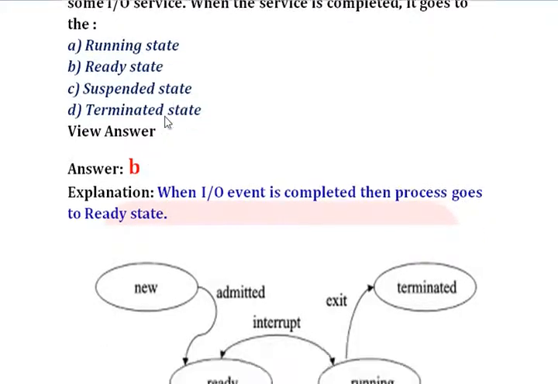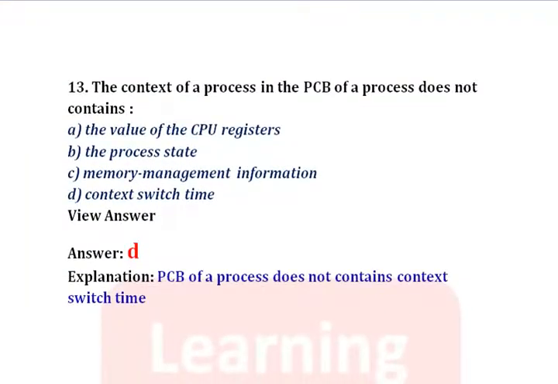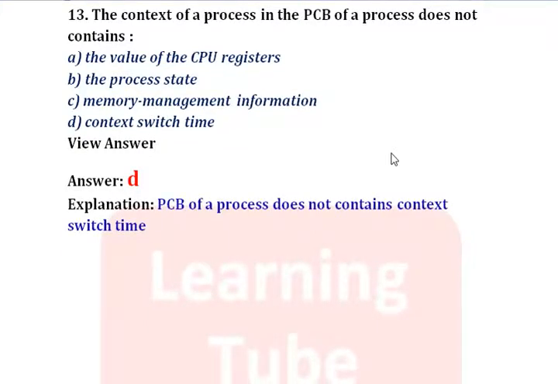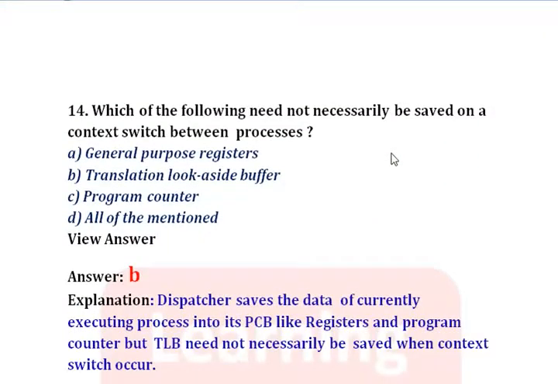Now the next question, question number 13. The 13th question is: the context of a process in the PCB of a process does not contain. Option A, the value of the CPU register. It is part of the PCB of a process. Option B, the process state. It is also part of the PCB of a process. Option C, memory management information. Yes, it is also part of the PCB of a process. Option D, context switch time. No, it is not part of the PCB of a process, so option D is correct. Context switch time.